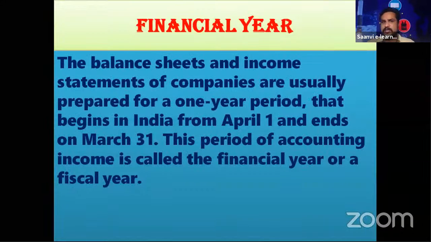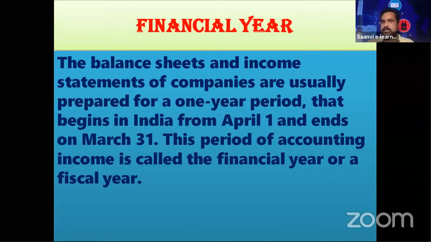First is financial year. Definition, if you want, take a screenshot. The balance sheet and income statement of companies are usually prepared for a one year period. That begins in India from April 1st and ends on March 31st. This period of accounting income is called financial year or fiscal year. Please note down this definition.